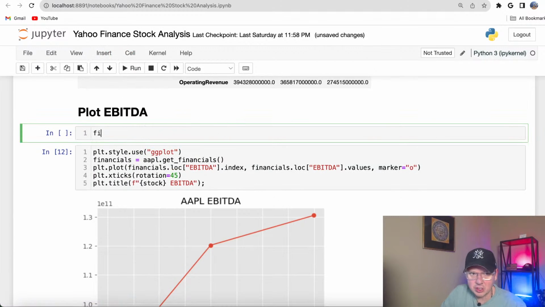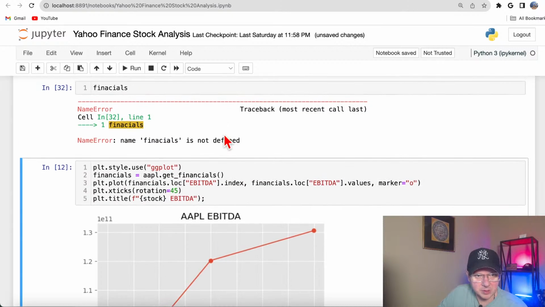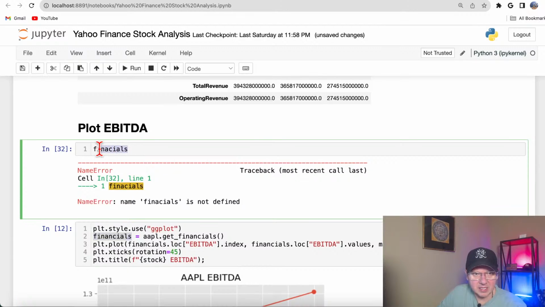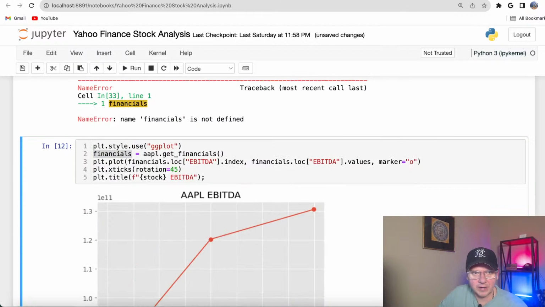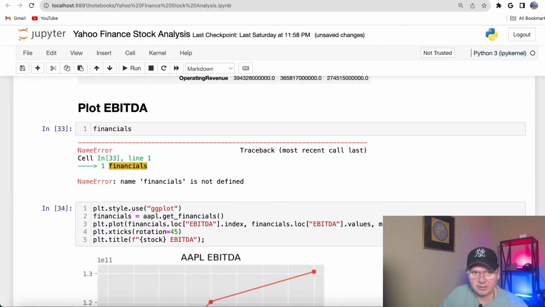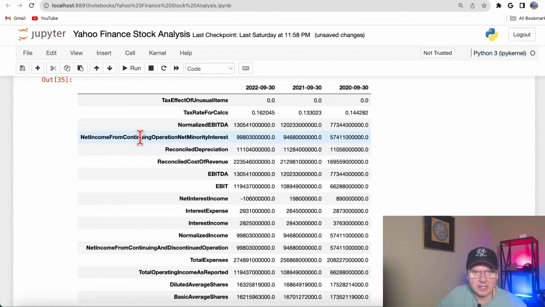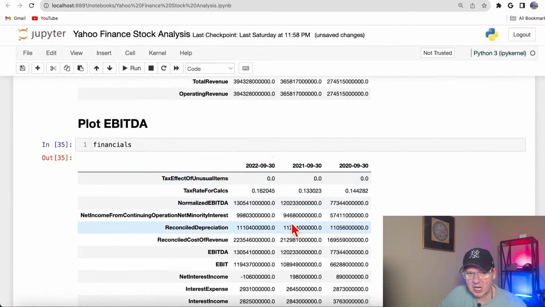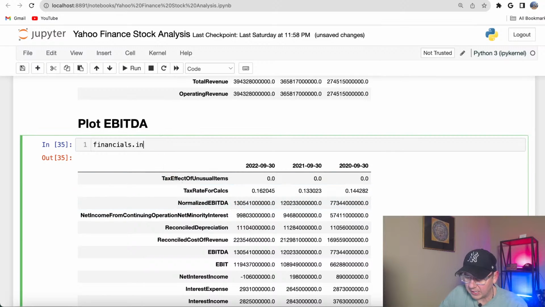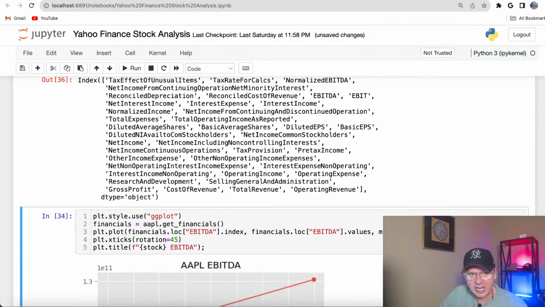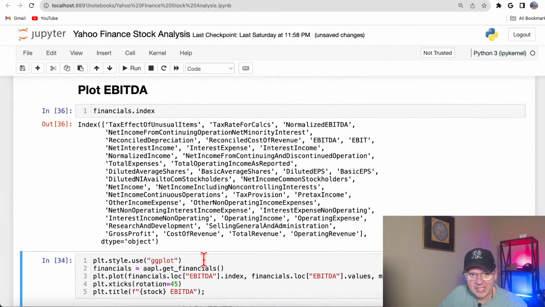So financials here, hope I'm spelling this right. No, I'm not spelling this right. So let me copy this. And yeah, I'm a bad speller, all right. So financials, we didn't define it, all right. So let me run this. So financials, pretty much our data frame, and data frame got two major attributes. Index, so that's what I'm using here.